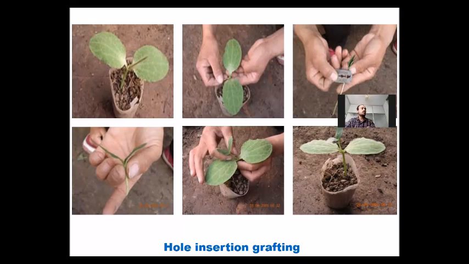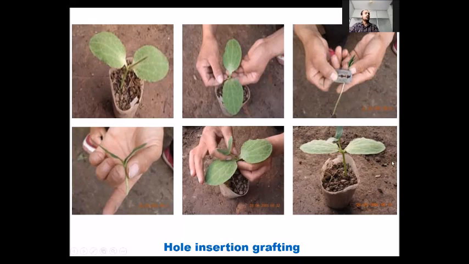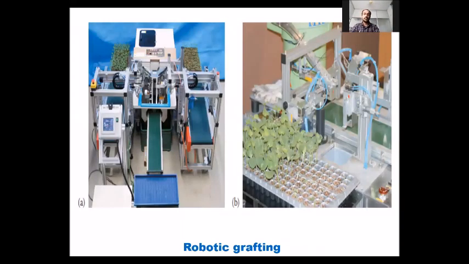Hole insertion grafting is also a method of propagation in vegetables. Cucurbits can be propagated by this method. At the cotyledon stage, in the hole of the rootstock, the scion can be inserted and it can develop into a new grafted plant. Next.